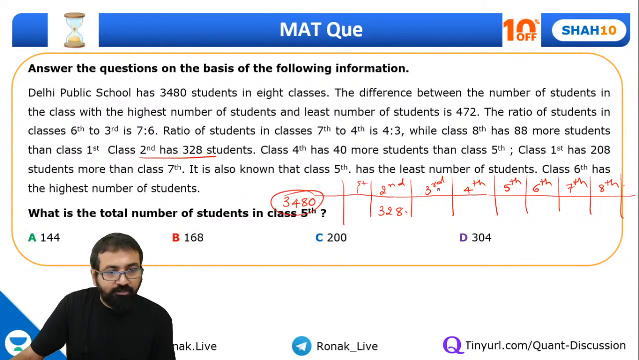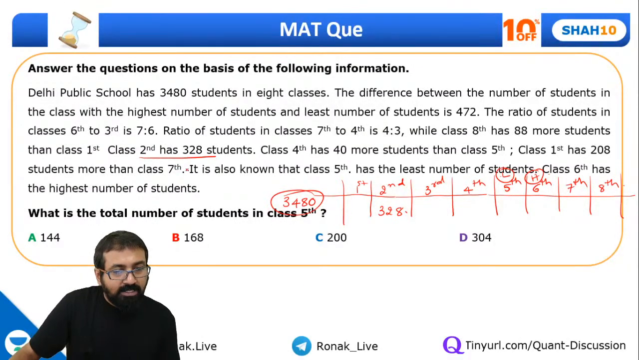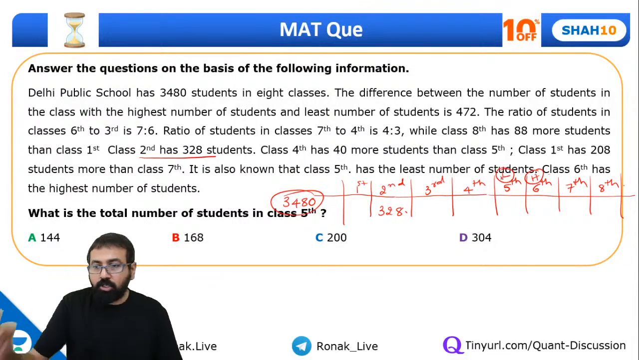Do we know strength of any other class? No. Class 6th has the highest number of students. 5th has the least number of students. So this is least and this is highest. Okay. Guys, now look at this one. Class 4th has 40 more students than class 5th. Okay, and class 1st has 208 more students than class 7th. Okay, fine. So we'll have to go in the order only.